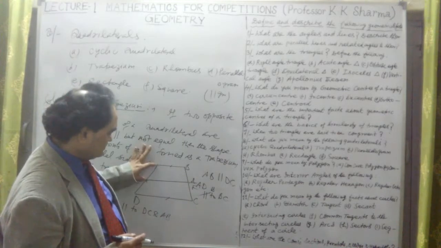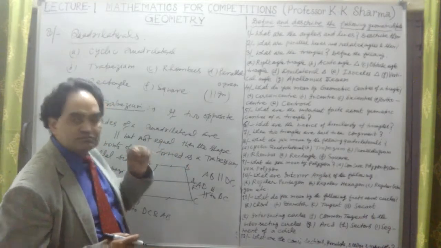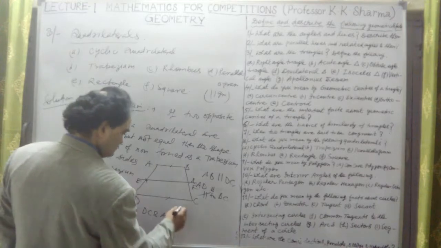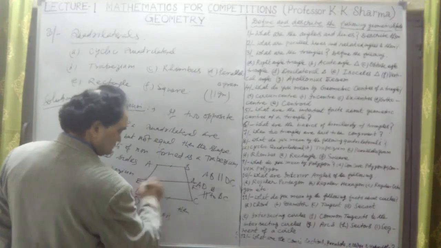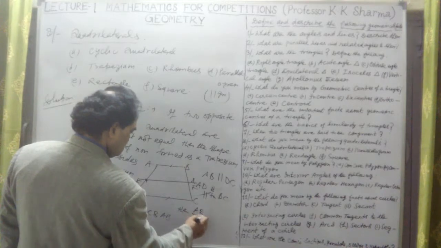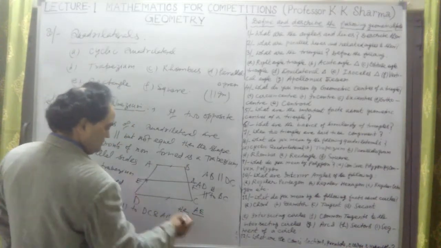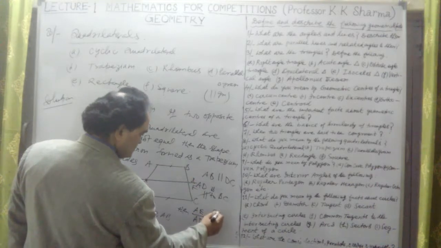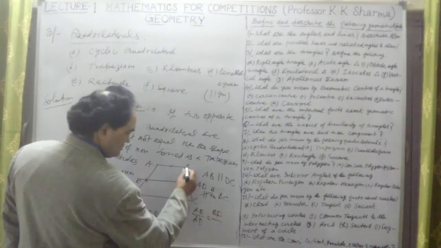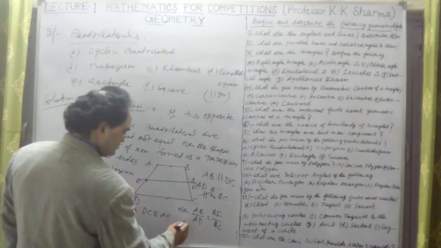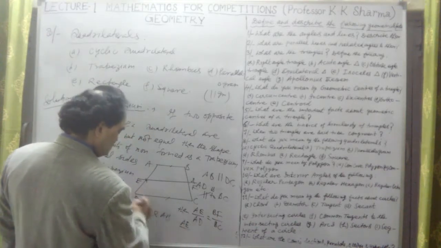The ratio of this upon this is equal to this upon this. These transversal lines are intersecting. So AE upon AD is equal to BF upon BC. Or we can take AE upon ED.